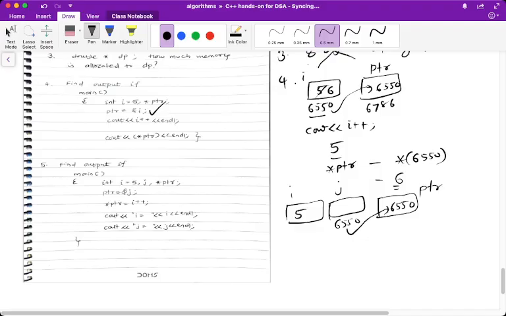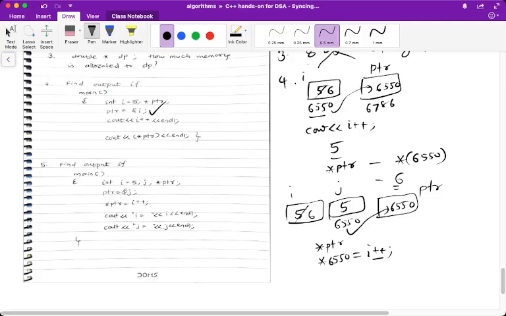What are you saying now? Value at PTR. PTR is what? 6550. So that is pointing to J. 6550 is the address of J. So that will be I plus plus. So it is a postfix. The current value will go, the current value of I will go, and then I will get incremented to 6.